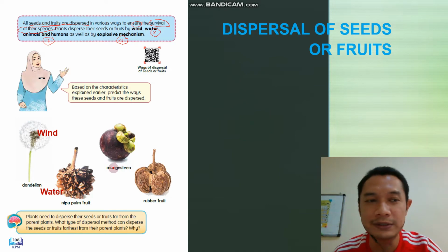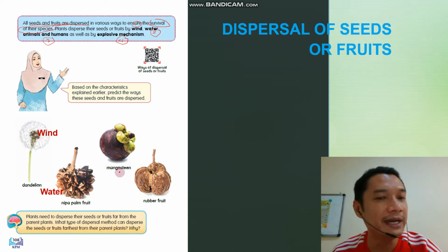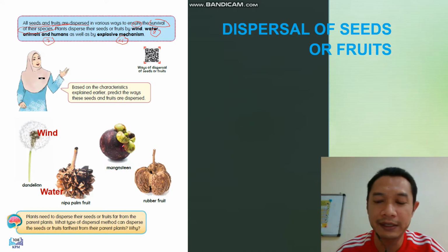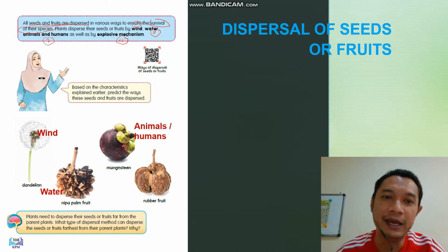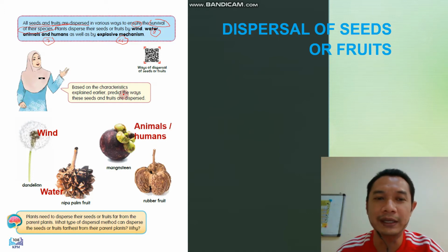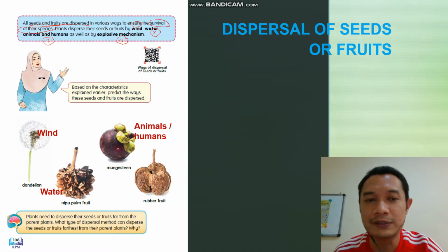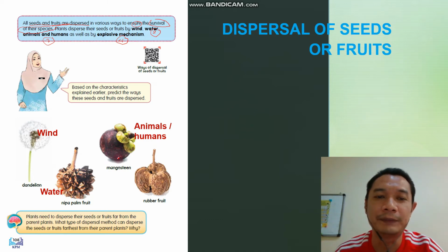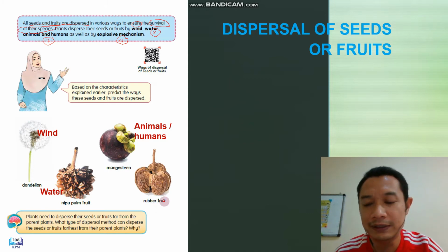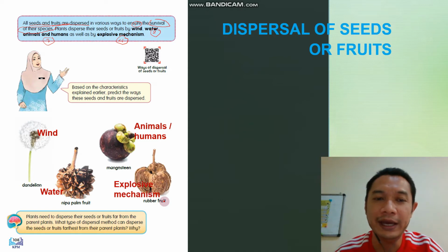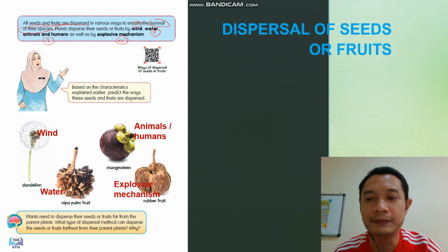Mangosteen is dispersed by animals and human, because we eat the fruits and we throw away the seeds. And the last one is rubber fruit. How does rubber fruit disperse? Dispersed by explosive mechanism.